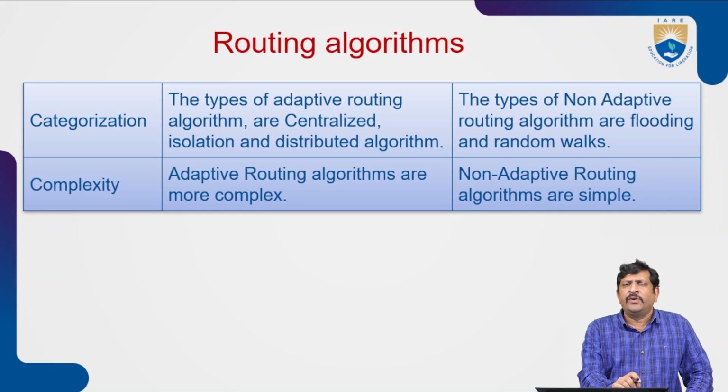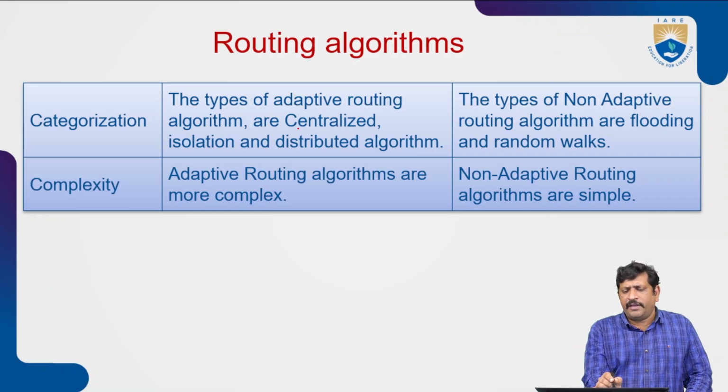Categorization: the adaptive routing algorithms are generally categorized as centralized, isolated, and distributed algorithms. These are the three categories: one is centralized, another is isolated, and another is distributed algorithms.